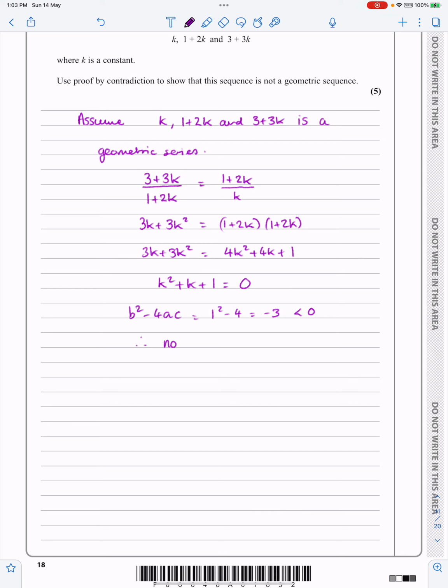Therefore, no solutions for k. And so here, I would tend to end in the same thing. I then say, right, my assumption is false. And if my assumption is false, then what I was trying to prove, as in it being a geometric series, was wrong. So I can now say k, 1 plus 2k, 3 plus 3k is not a geometric sequence.